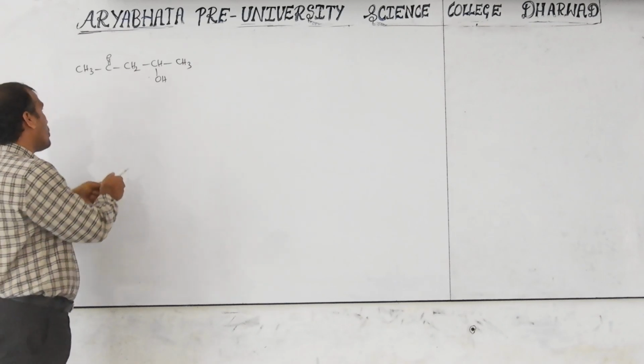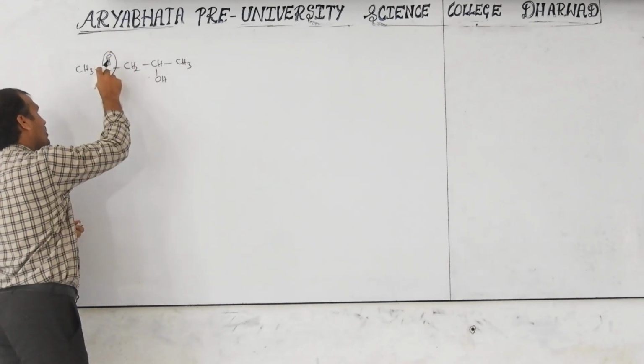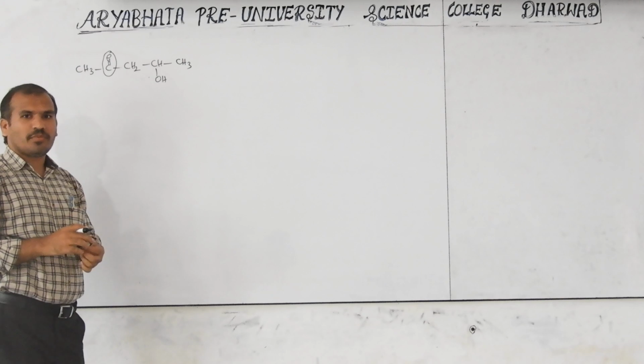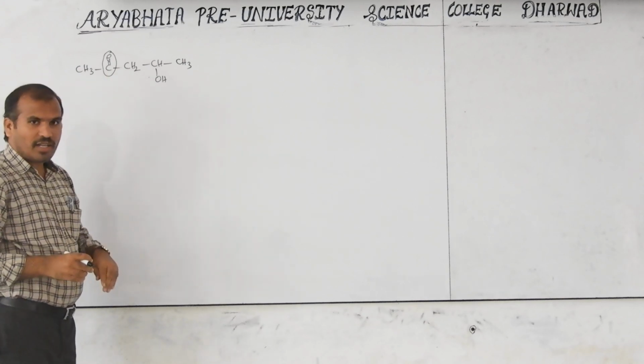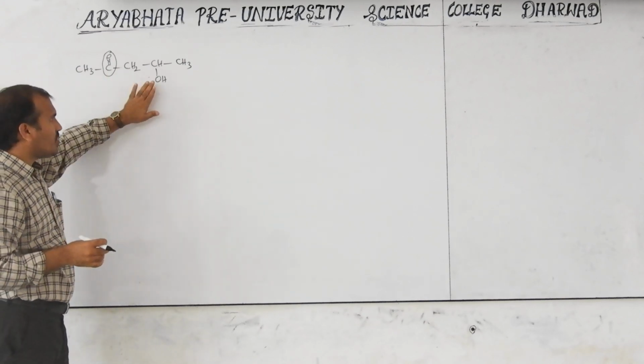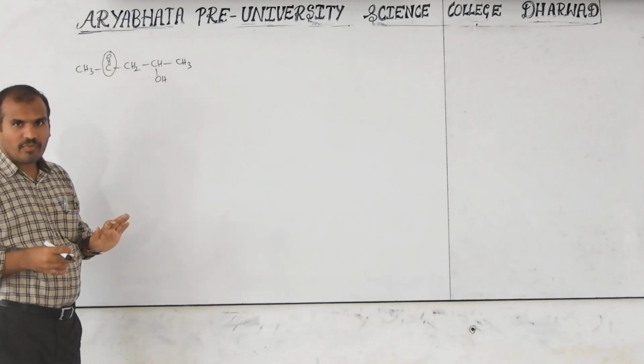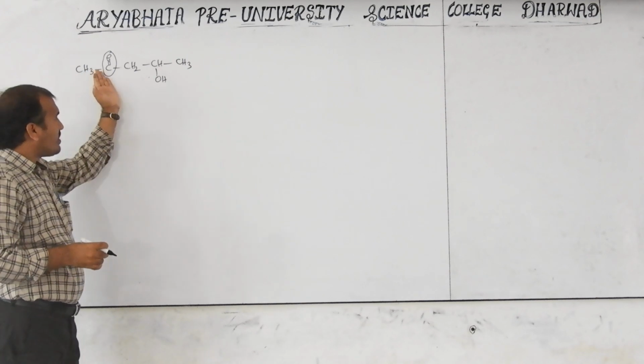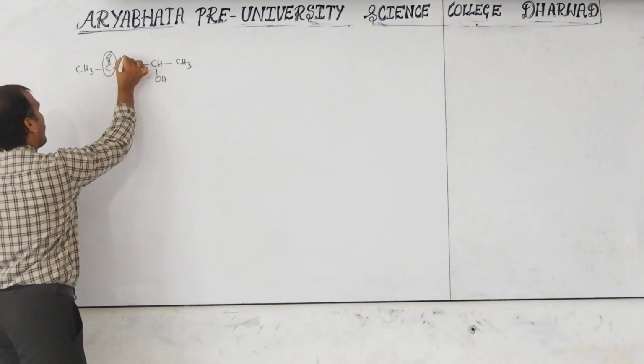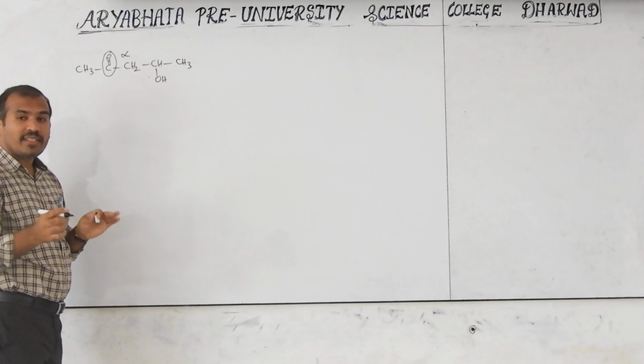The next carbon is totally the functional group, not the oxygen function group. This carbon with C double bond O is the total functional group. The next carbon is called alpha. But if you consider with respect to alcohol, the next carbon is alpha and the one after is beta. Got the concept? So with respect to C double bond O, this is alpha, and this is called acyclic alpha.